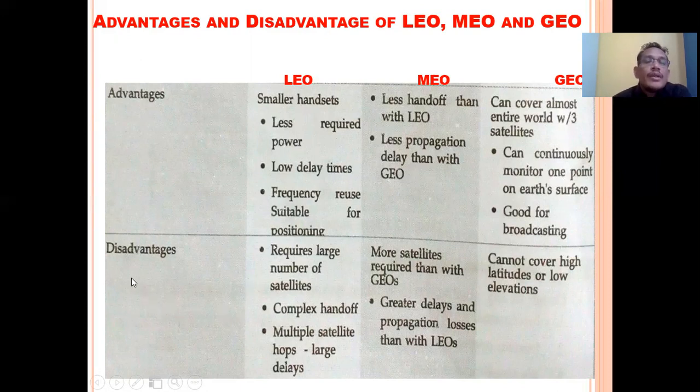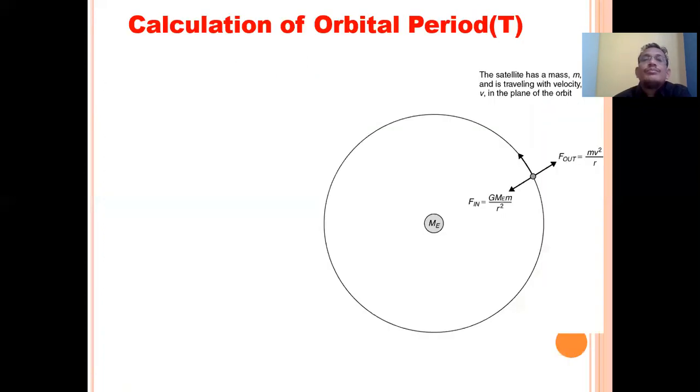Now the disadvantages, which we already defined. The major disadvantages of LEO are multiple satellite hops and large delay. While for GEO, the major disadvantage is that it cannot cover the high latitudes or low elevations. Okay, so we will stop here.